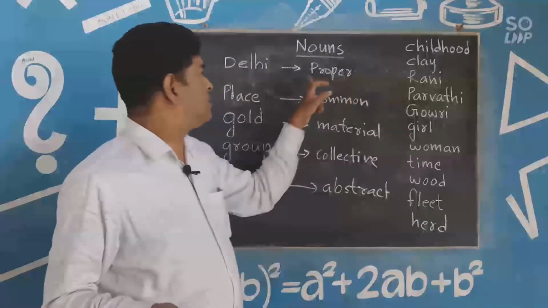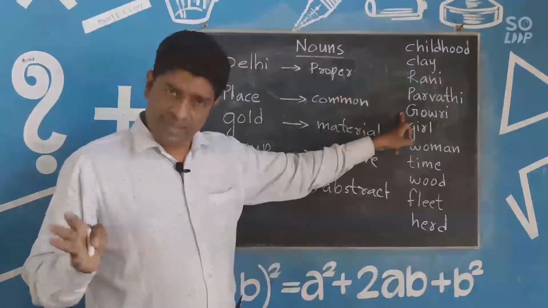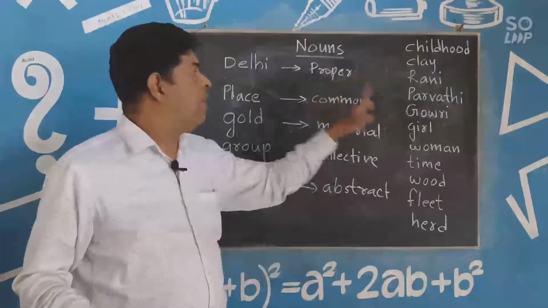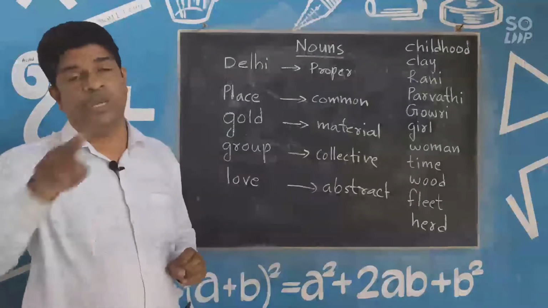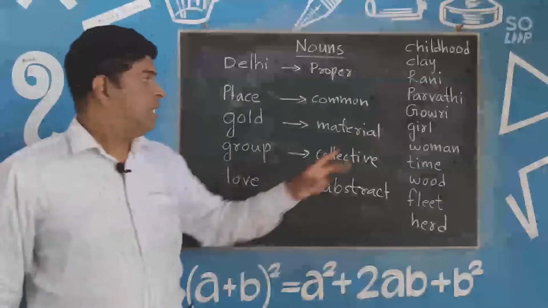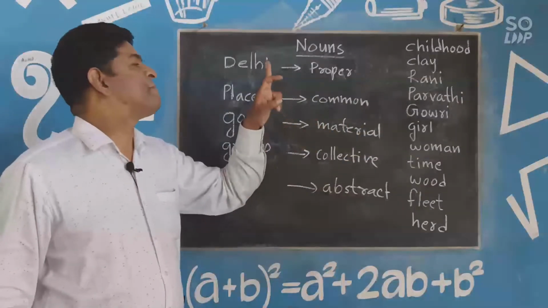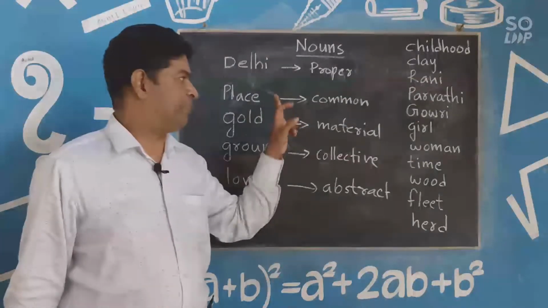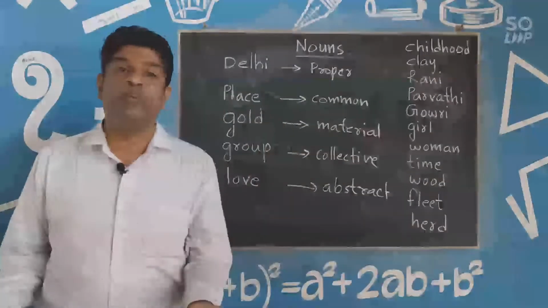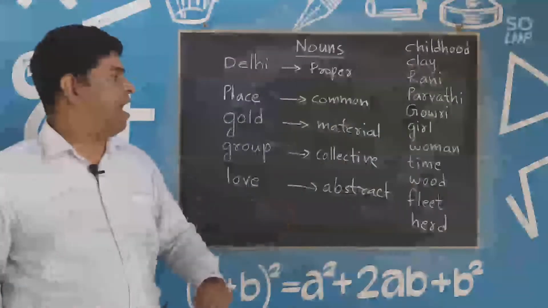That's why Rani is a proper noun. Parvati, the same, a proper noun. Gauri, same thing, a proper noun. And girl, you can call Parvati a girl, Gauri a girl, Rani a girl, no problem. So girl is a common noun. Woman, you can call any woman, and that's why woman is a common noun.